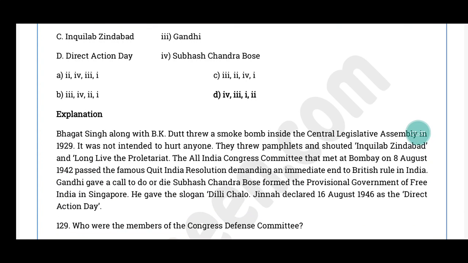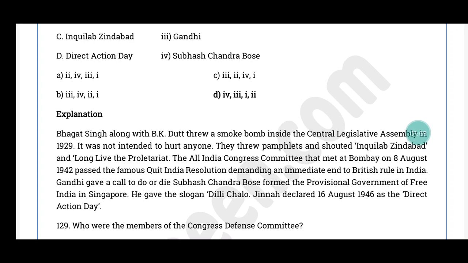Bhagat Singh and B.K. Dutt threw a smoke bomb inside the Central Legislative Assembly in 1929. This action was not intended to hurt anyone, but they threw pamphlets and they shouted Inqilab Zindabad and long live the proletariat. The All India Congress Committee met at Bombay on 8th August 1942 to pass the famous Quit India Resolution.